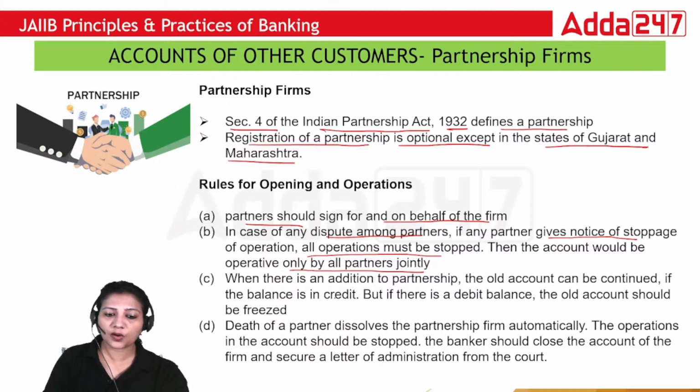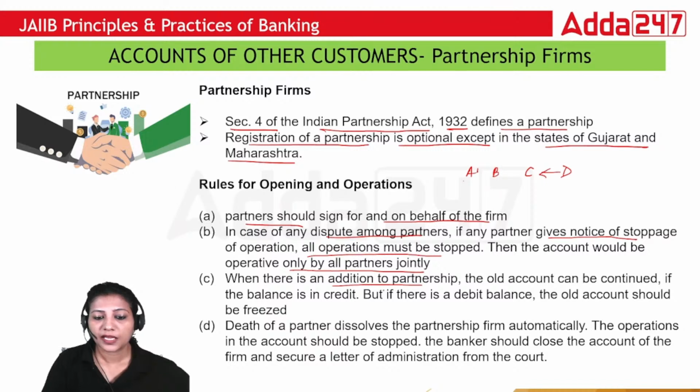When there is an addition to partnership, suppose there were three persons A, B, C, who were partners in a partnership firm. Now D wants to join this particular ABC firm, and in that case the old account can be continued if the balance is in credit. But if there is a debit balance, the old account should be frozen if a new person is joining the partnership firm.